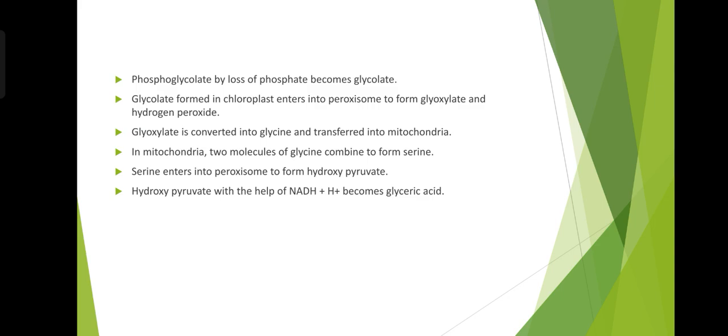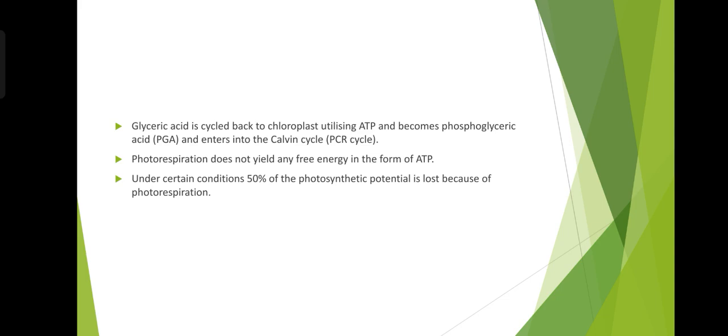Glyoxylate is converted into glycine and transferred into mitochondria. In mitochondria, two molecules of glycine combine to form serine. Serine enters into peroxisome to form hydroxypyruvate. Hydroxypyruvate, with the help of NADH plus H plus, becomes glyceric acid. Glyceric acid is cycled back to chloroplast, utilizing ATP, and becomes phosphoglyceric acid, PGA, and enters into Calvin cycle, PCR cycle.